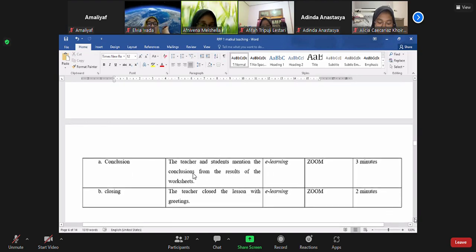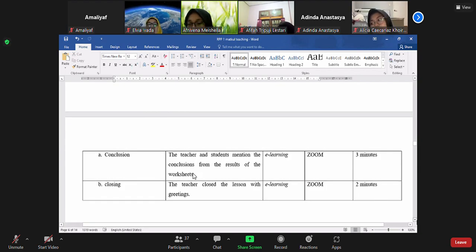Closing conclusion. The teacher and students mention the conclusions from the result of the worksheet, with method e-learning and Zoom with time 3 minutes. And closing, the teacher closes the lesson with greetings, with method e-learning, Zoom, and with time 2 minutes.